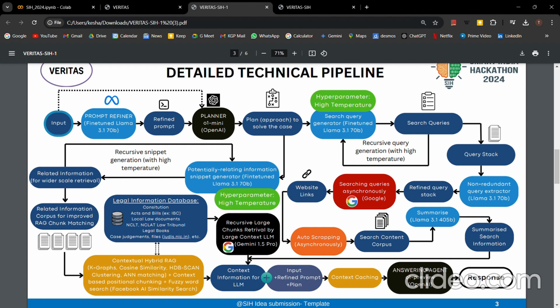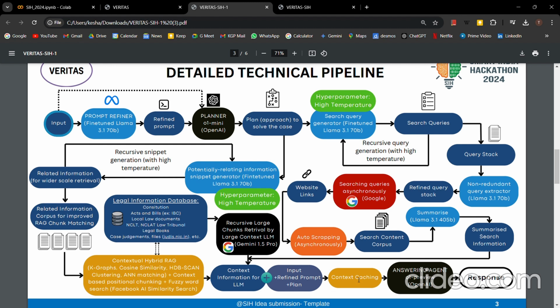So we combine the output from the contextual hybrid RAG method, and from what we got after searching online. This whole is combined into context information for the LLM, and this part is combined with the input given by the user, with the refined prompt, and with the plan which was generated from our reasoning LLM. This creates a whole corpus that we give to the LLM, to help it solve the case, or answer our problem more effectively.